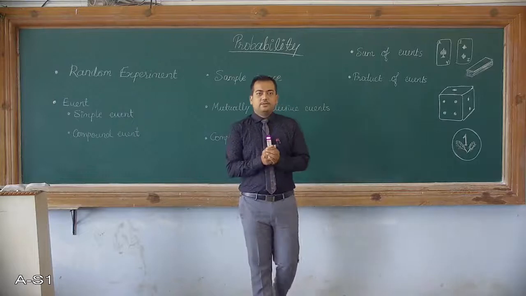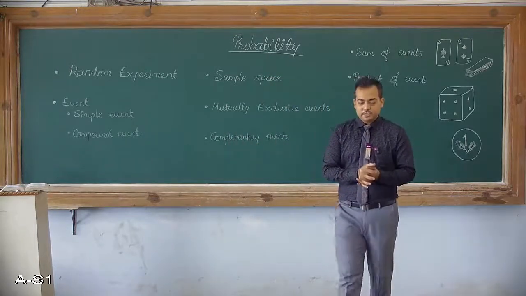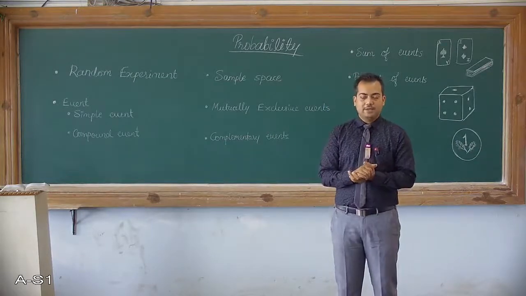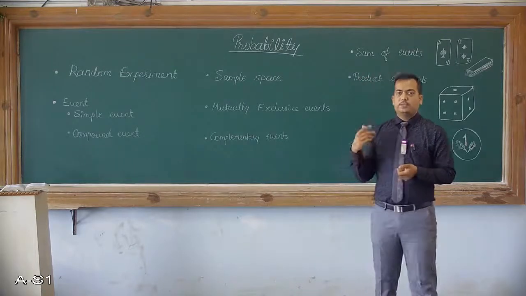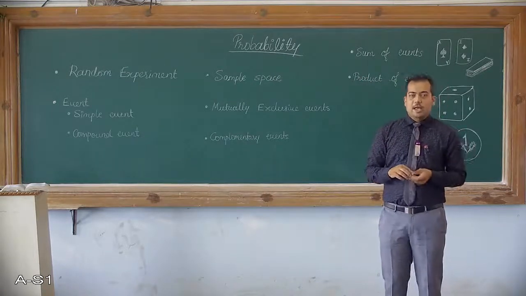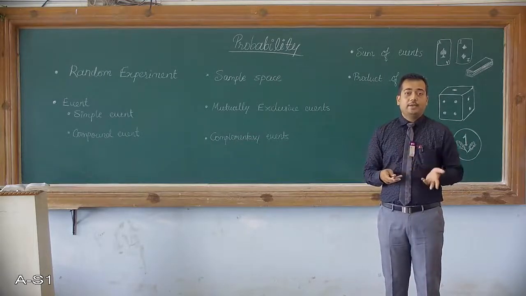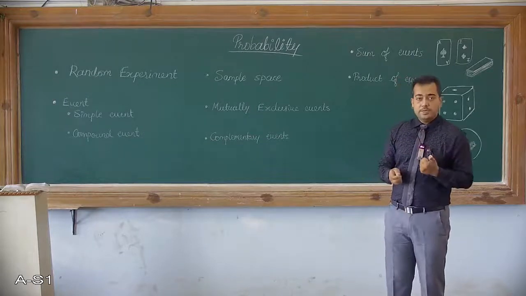Welcome back. So these are the concepts which I have noted here related with probability. Starting with the first one, it is called a random experiment. So random experiment is one statistical process which can be done repeatedly, and every time its result cannot be predicted. It is unpredictable. So that is what is called a random experiment.